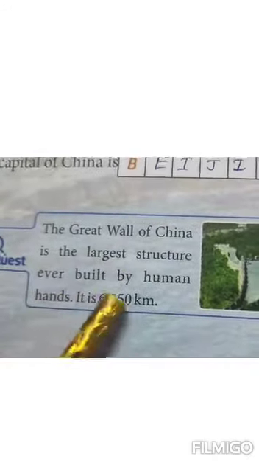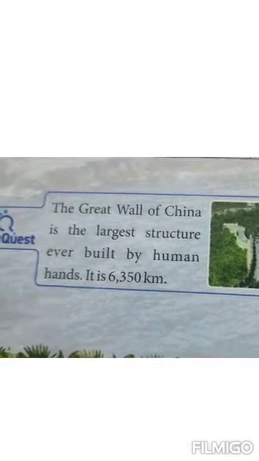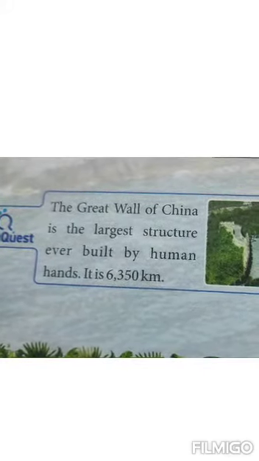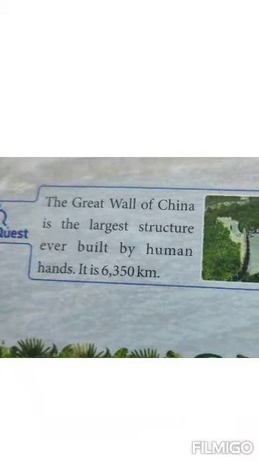In your book, you can see one picture here. It is the currency of Bangladesh. 500 rupees note, 500 taka is written here. And here, the Great Wall of China is the largest structure ever built by human hands. The length of the Great Wall is 6,350 kilometers. So this much is today's task.